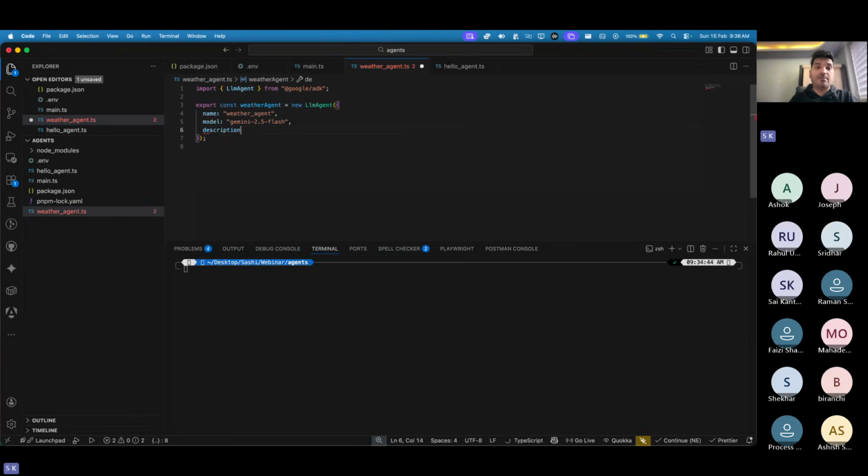It also has a description, so what it really does. You are a weather detail provider. Then the very important one, the instruction, because your agent behaves based on the instructions. Here you can say, you are a helpful weather reporter.